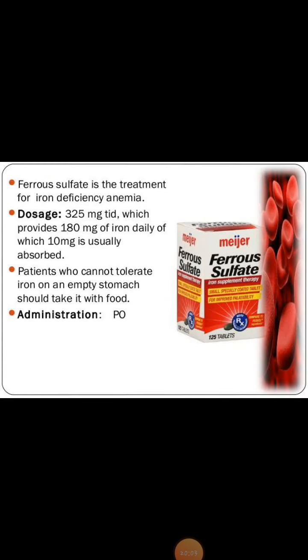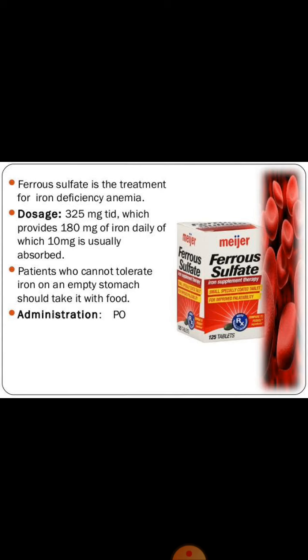Okay, before ending our lecture, let us cover one more thing. What is the treatment of iron deficiency anemia? Iron deficiency anemia is treated with ferrous sulfate. Ferrous sulfate can be given orally. When it is given orally, it is normally given with juice, because it can cause certain side effects.